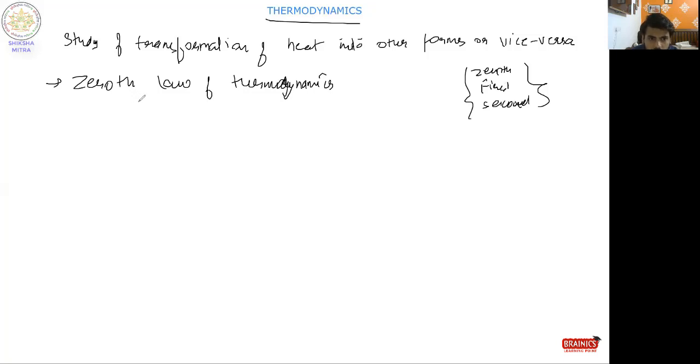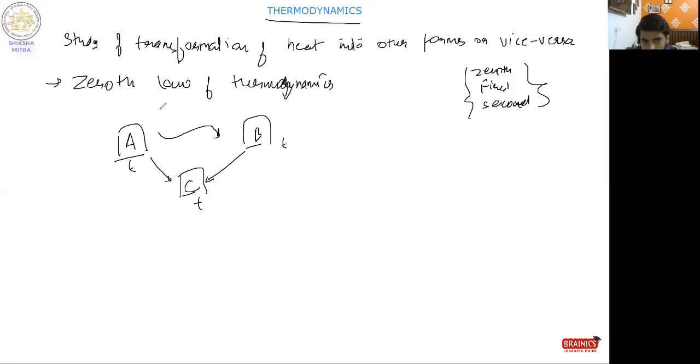It states that if two systems are in equilibrium with a third system, suppose A has T temperature, and B and C also have T temperature, then A and B will also be in the same equilibrium. So that is the zeroth law of thermodynamics: if two systems are in equilibrium with a third system, then they both will also be in equilibrium.